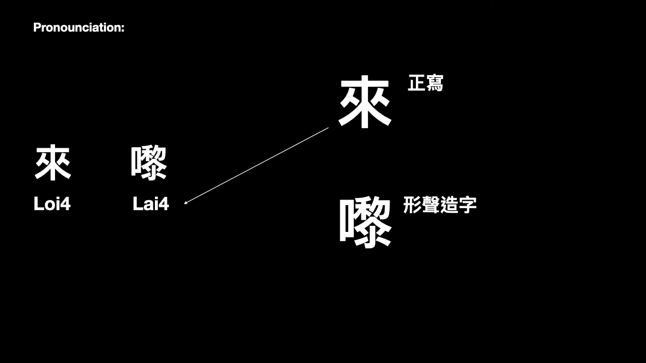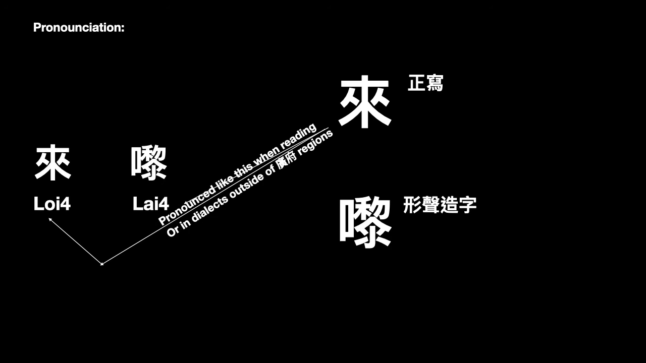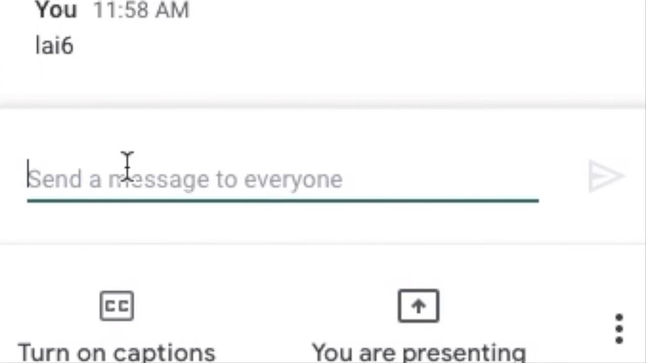應該係 lay, it's lay with a short A, not lie, two A's. Right, that is improper. Don't pronounce it like that.